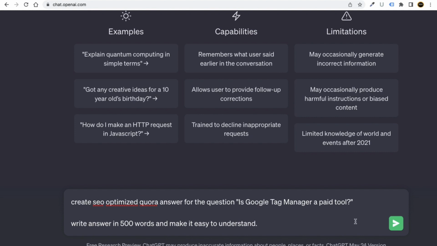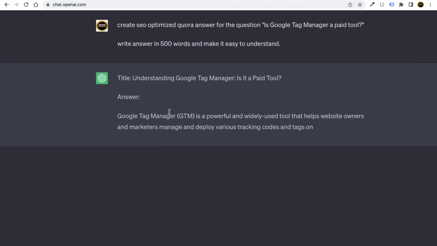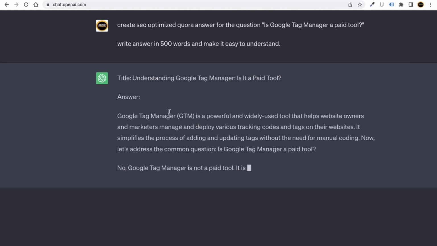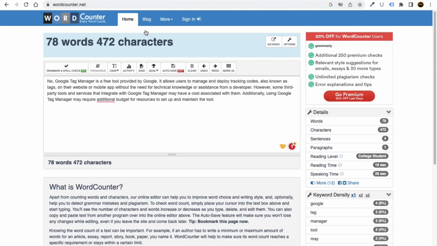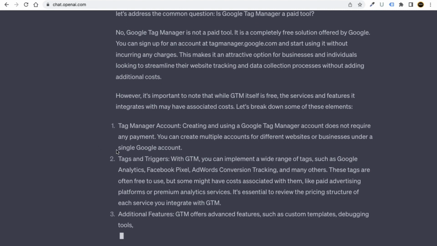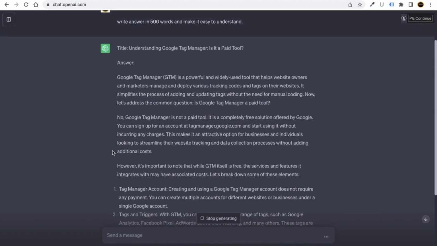Then I click on the enter button. In this way, my friends, you have to use ChatGPT to write a proper answer, and also make sure that you always check how many words your competitors have written. Whatever they have written, you have to write more. You can see ChatGPT is writing a complete answer for us.